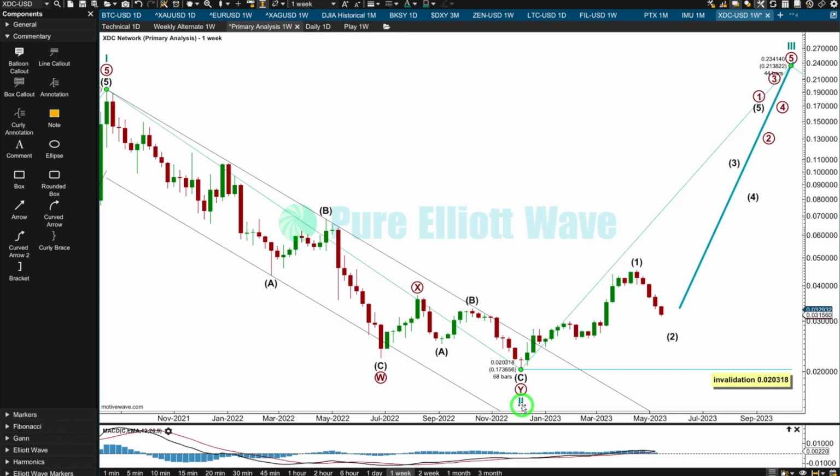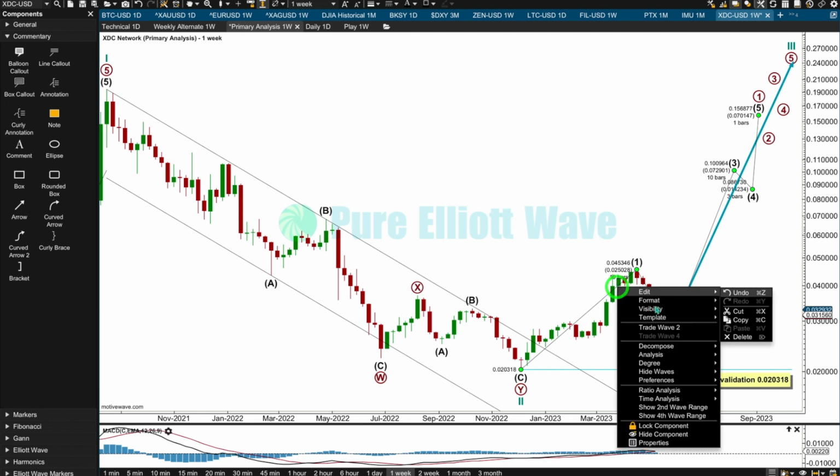When 2 is over, 3 begins. Cycle 3 may only subdivide as an impulse. That will be labelled at primary degree 1, 2, 3, 4, 5. Within primary wave 1, which I expect would be incomplete, this is too brief here for a primary degree wave, it would most likely subdivide as an impulse.